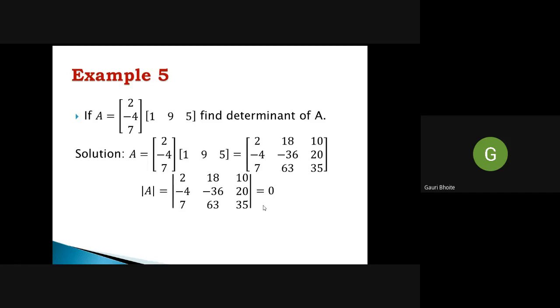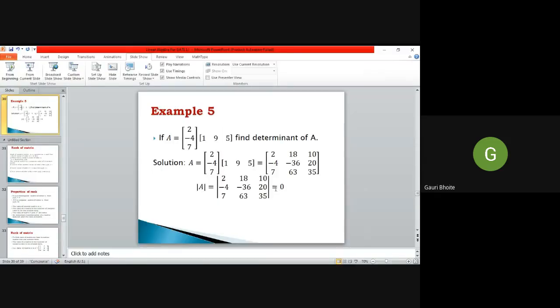So here why do I write determinant is 0? Which property do I apply? Anybody can tell me? Yes, by using which property? First we calculate, because sometimes by observing matrix A we think it is not possible. First row first column 2, first row second column 18, first row third column 10, second row first column. So in this way we are multiplying this and we are getting 3 rows.